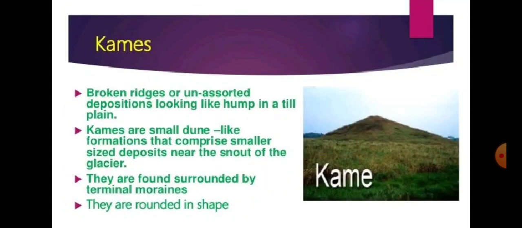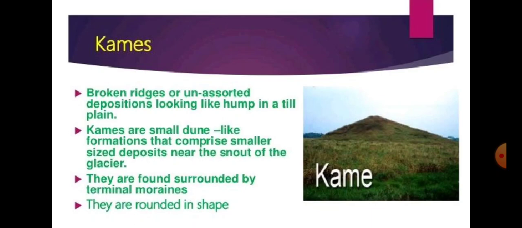Now the next one is kames. So what is a kame? It's a small dune-like structure that is formed by the deposition of the moraines on the land surface. So this is also like a hump structure, and it is also formed by the glacier.